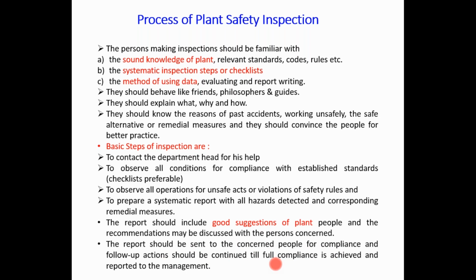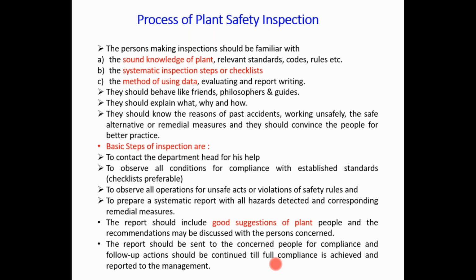That is called compliance. It is the duty of the safety officer and the safety experts to complete all these activities before the period given by the factory inspector. That should be done by the safety experts available in the industry.